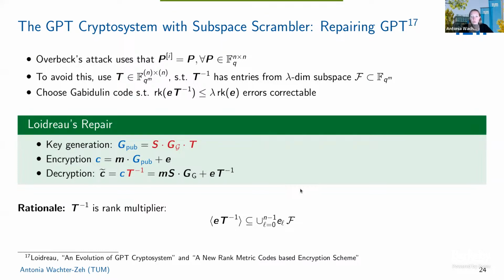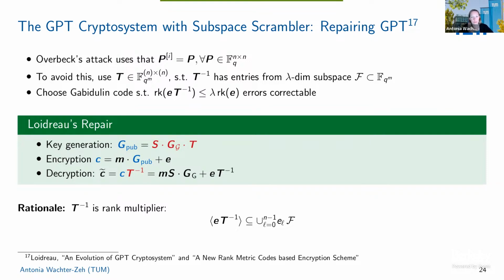Now, what you can do, what was done by Pierre Loidreau and so far hasn't been broken, is to repair it by a so-called subspace scrambler, which basically means that you have a matrix T. So that's now called T instead of P. And now T, or T inverse, has entries from a lambda-dimensional subspace. And by this, without going into detail, this whole Q-sum attack doesn't work anymore.